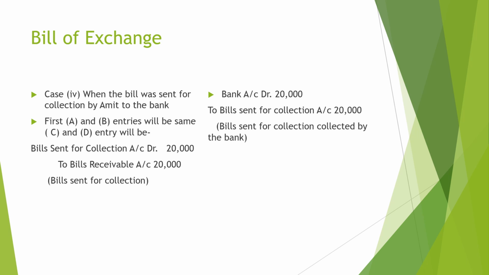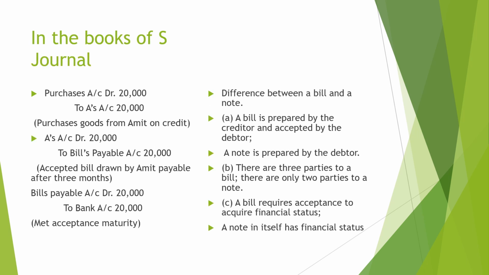Again, when a bill is sent for collection, this is the entry which is made: bill sent for collection account debit to bills receivable. When collection is made and payment is received, bank account debit to bill sent for collection account. Now here are some of the journal entries: purchase account debit to ... account.